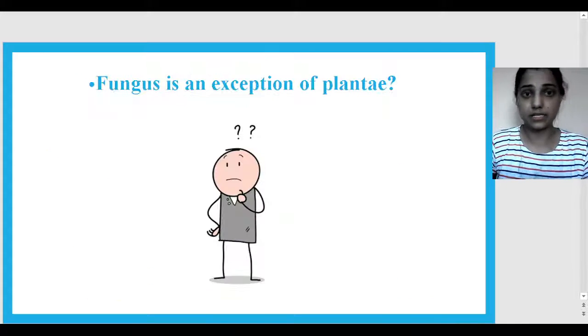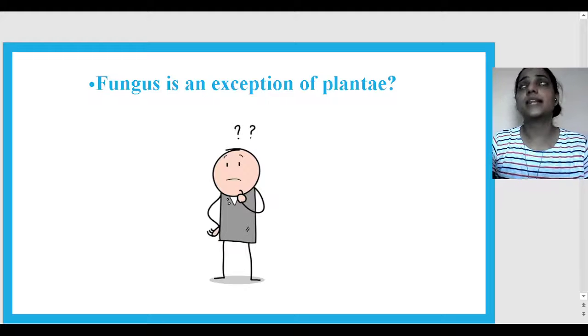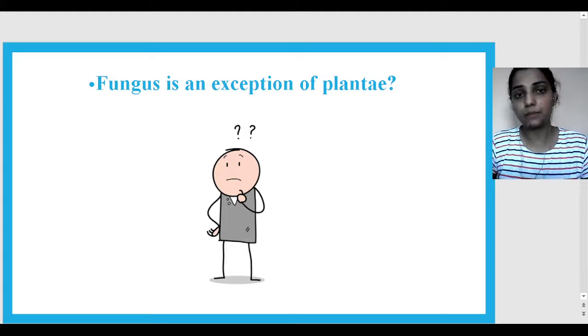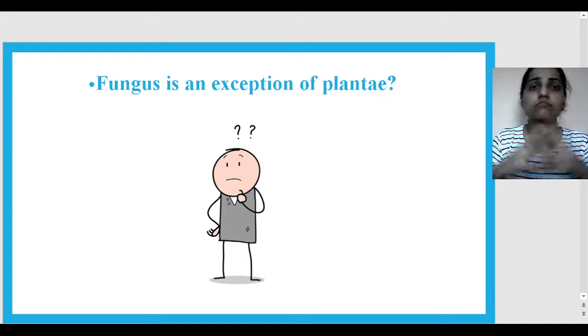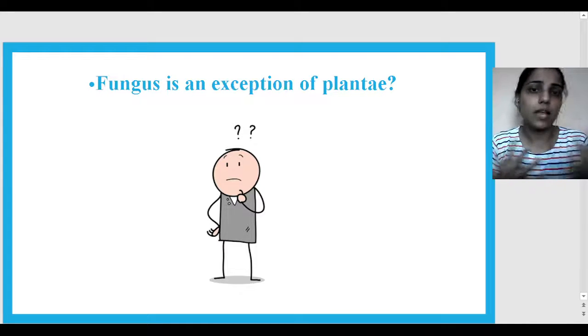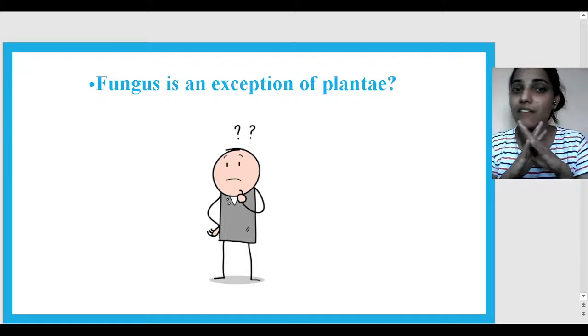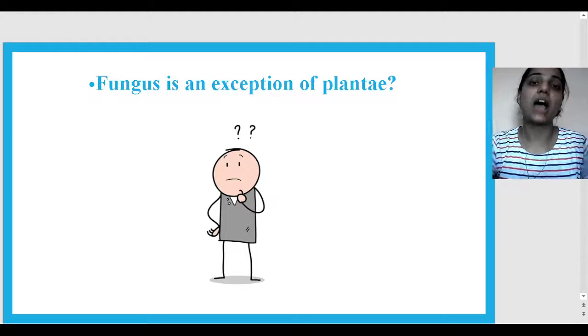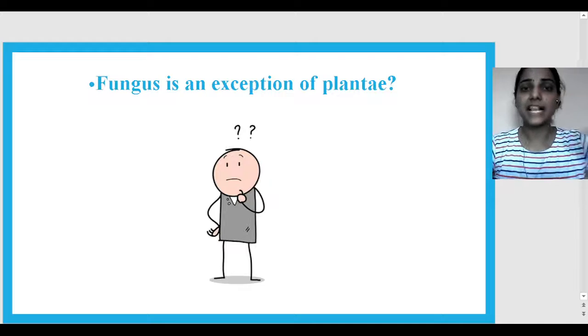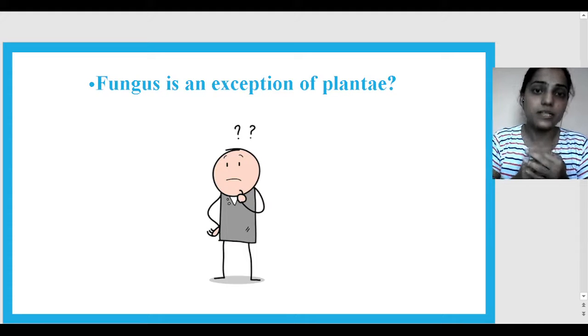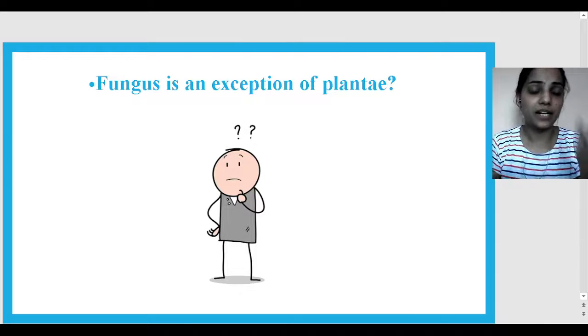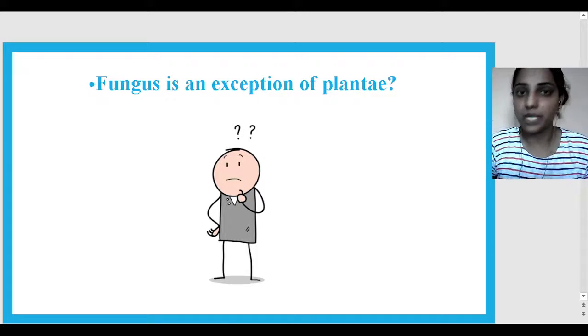So now the question arises, students: do you think fungus is an exception of plants? Because they also look like plants. What do you think? I'll tell you, the answer is a big no. Why so? Because what is an exception? An exception is something that is rare, isn't it? We consider something an exception when it is rare. But what was the case with fungus?